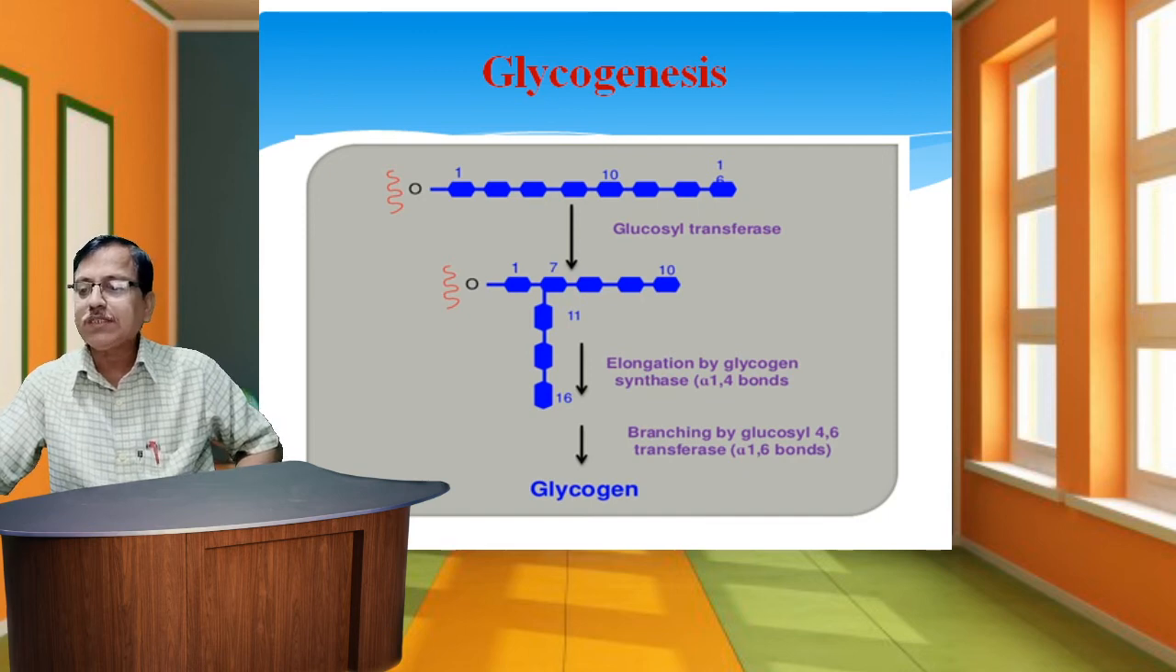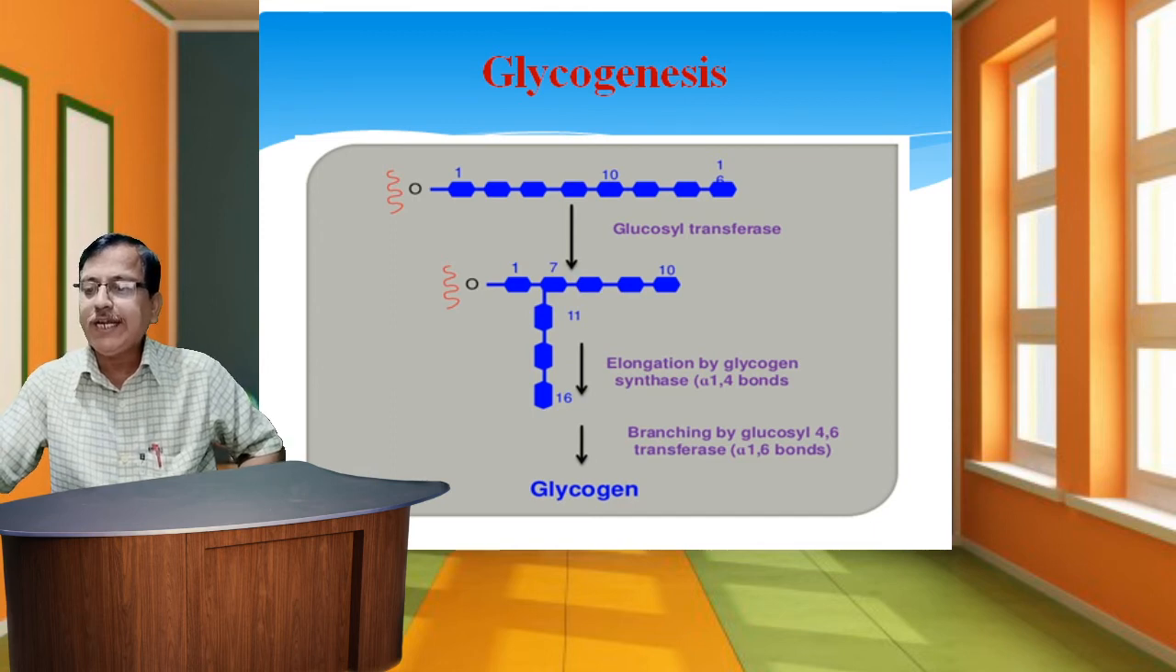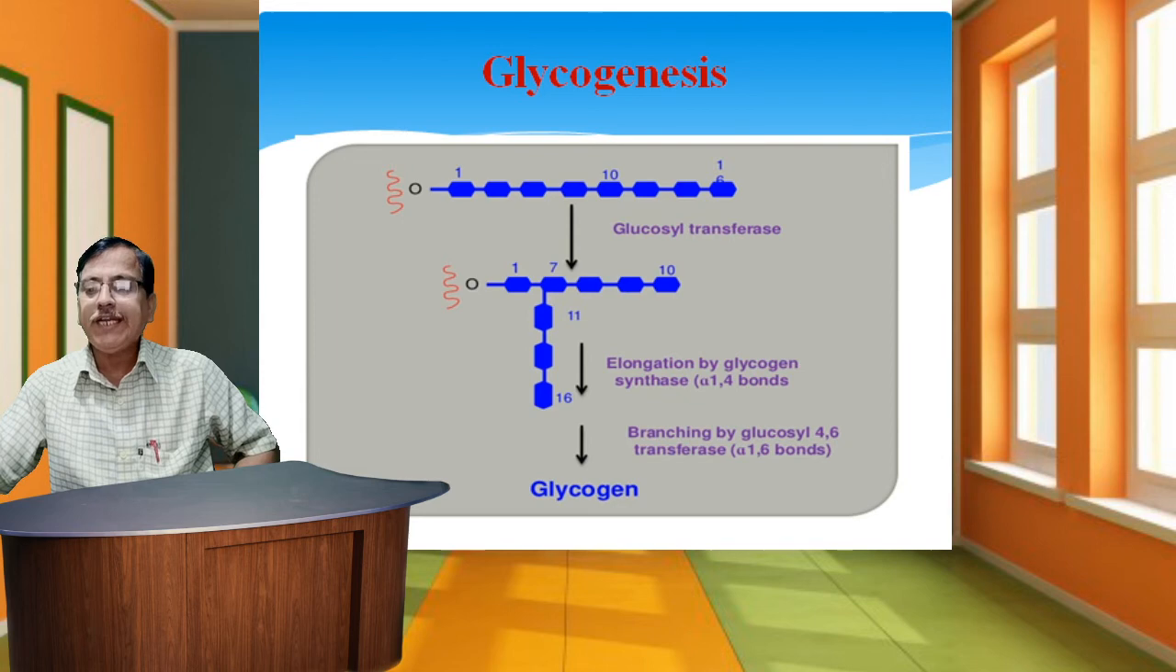This enzyme transfers a small fragment of 5 to 8 glucose residues from the non-reducing end of the glycogen chain, by breaking the alpha 1,4 linkage, to another glucose residue where it is linked by an alpha 1,6 bond. This leads to the formation of a new non-reducing end beside the existing one. Glycogen is further elongated and branched by glucosyl 4,6 transferase. So this is the final end product, glycogen.